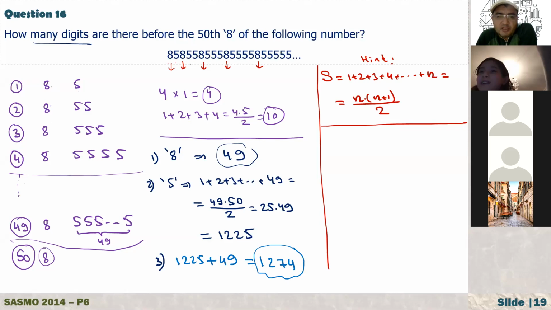Okay, Fikri, did you see your mistake? I mean, did you see where? We need to include the 8s, right? Because we need to count all 8s and 5s. The number of 5s is actually 1,225, and the number of 8s is 49. So altogether it is 1,274 digits. Understood. Good.